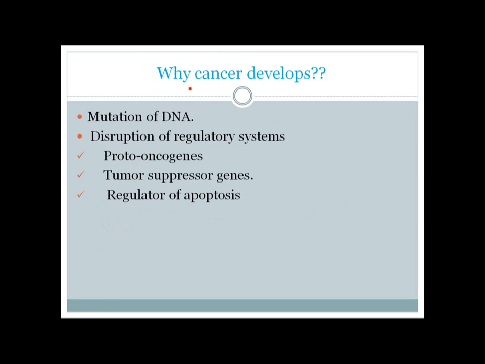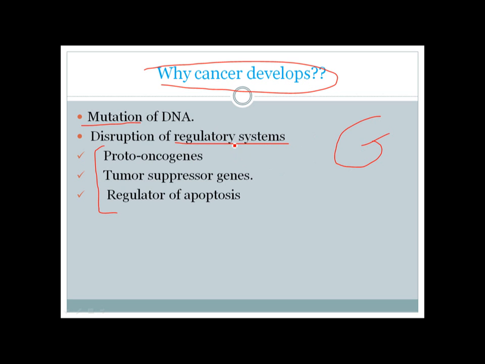So we have a big question here: why does cancer develop? For this big question, there is a short answer: simply mutation of DNA. But this mutation is not a normal mutation. If a mutation occurs, it does not always develop into a malignancy. This mutation should involve some special genes, genes which regulate cell growth.